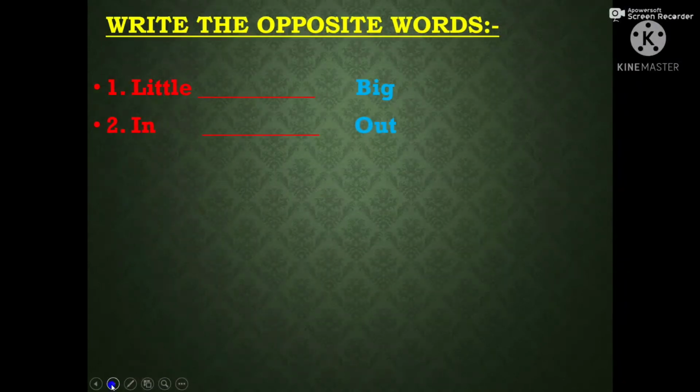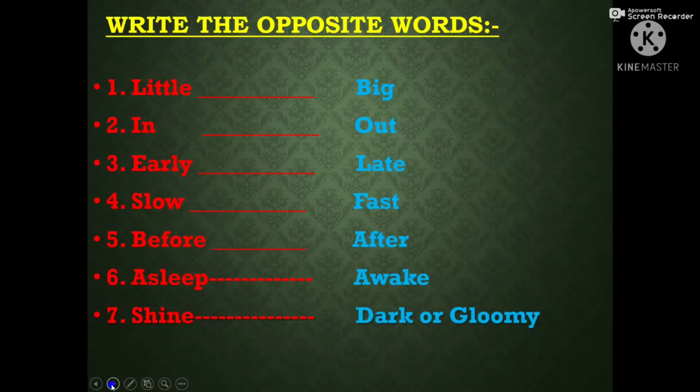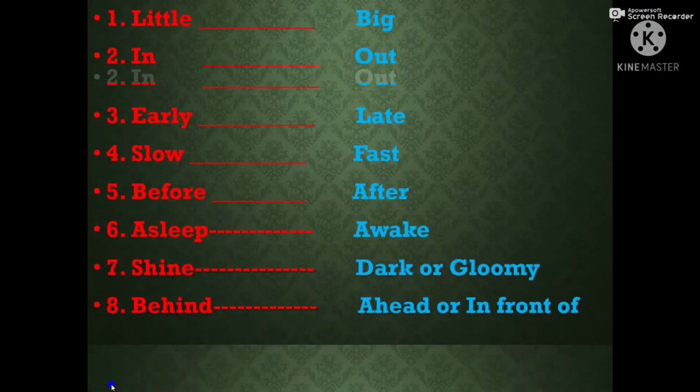Next, in. Opposite of in is out. Opposite of early is late. Opposite of slow is fast. Opposite of before is after. Opposite of asleep is awake. Opposite of shine is dark or gloomy. Opposite of behind is ahead or in front of.